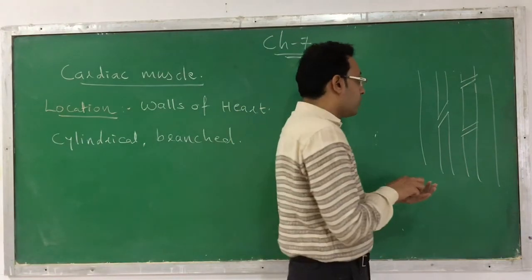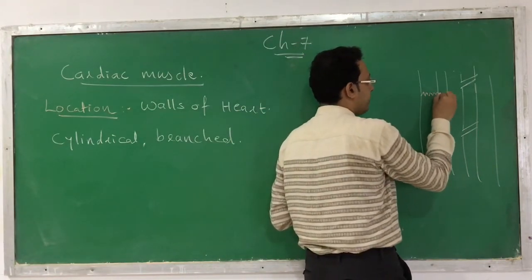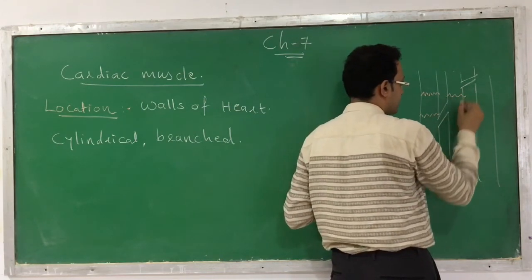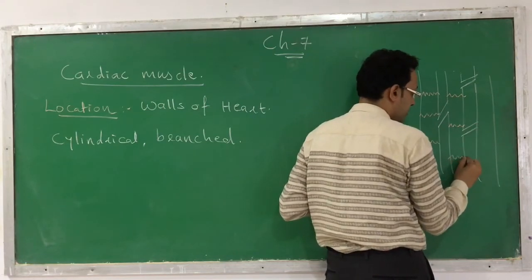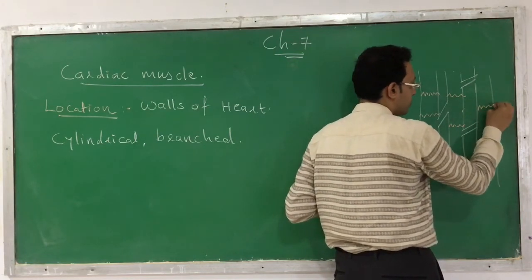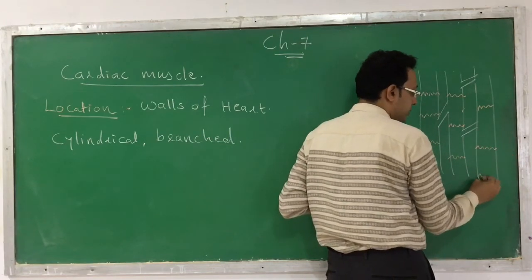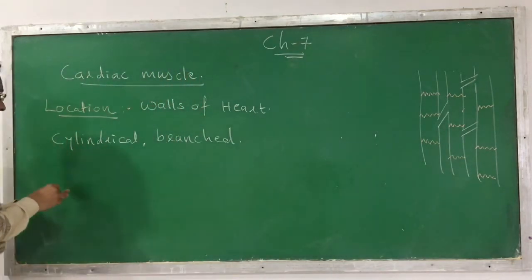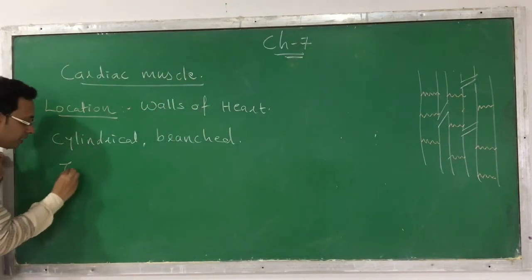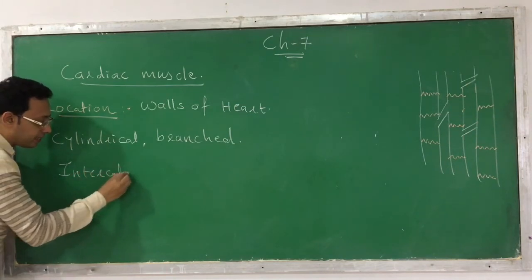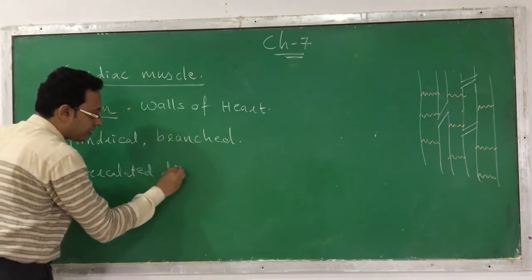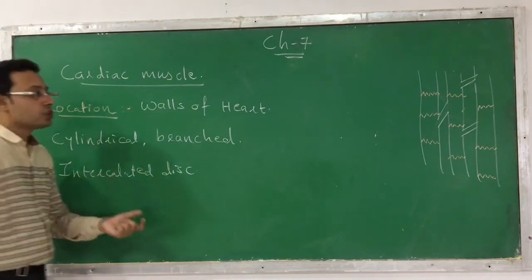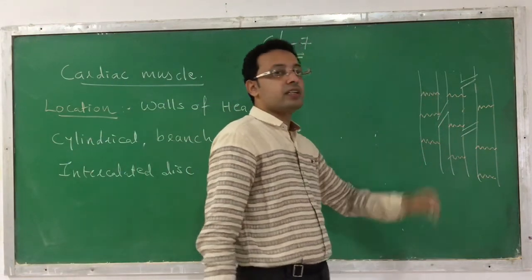Now when you see this cell, it has some kind of zigzag separation between the cells, which separates the two cells. This zigzag separation you can find between the cells is called an intercalated disc. So in the cardiac muscle, there is a presence of intercalated discs, which are separating these cells.